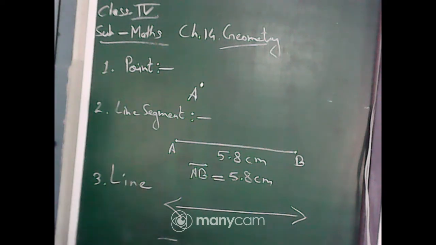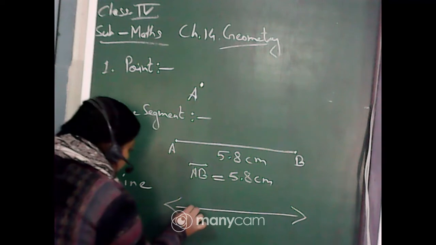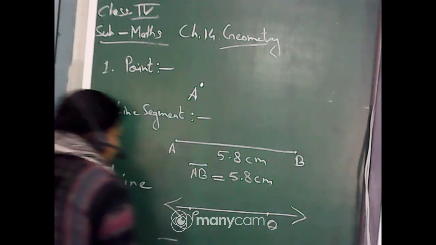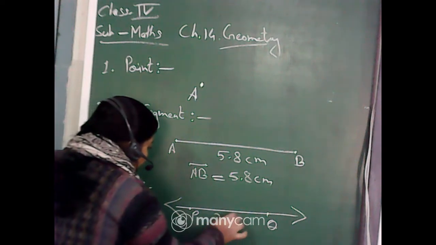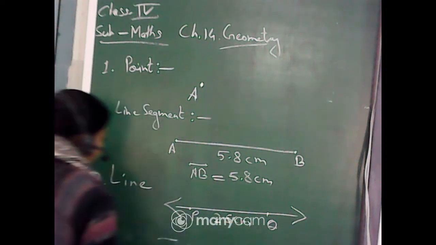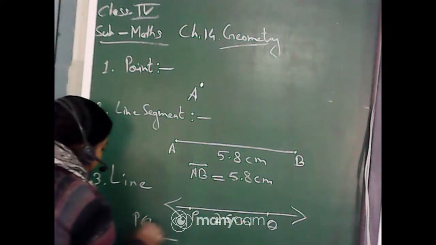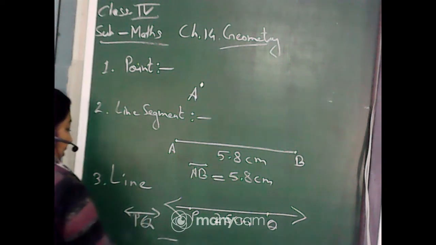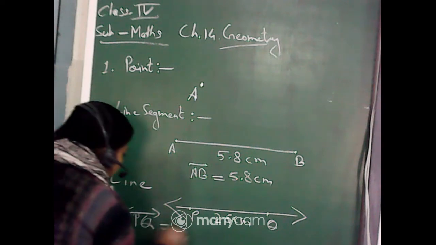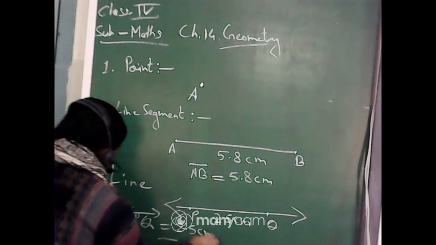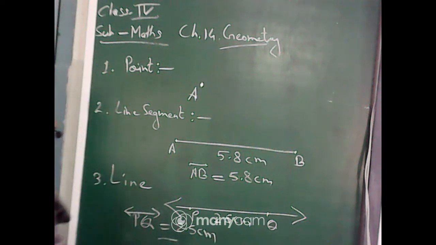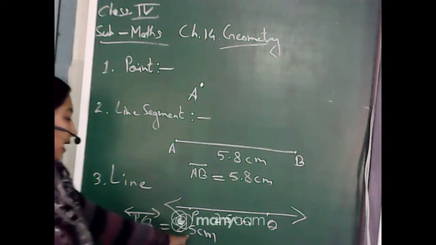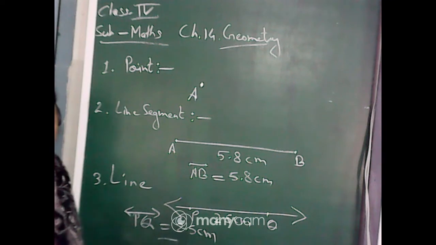But on this line, if I mention this one as P and this one as Q, whose measurement is 2.5 centimeter, then I will write PQ. This is the denotation. I will denote the line like this: PQ is equal to 2.5 centimeter. Clear? Like this I will denote line PQ and the measurement as 2.5 centimeter.